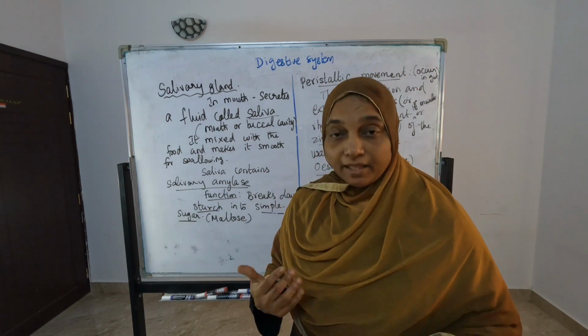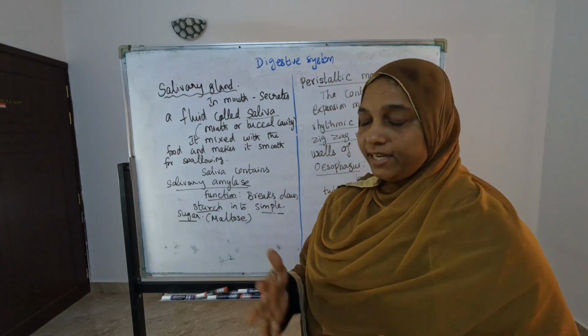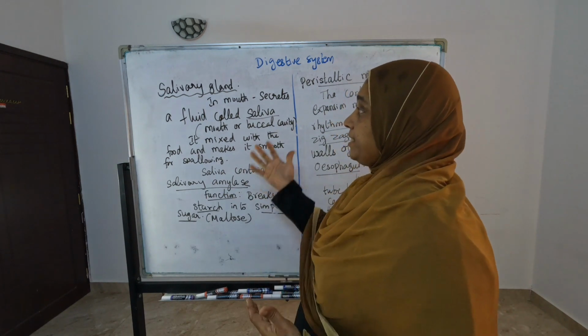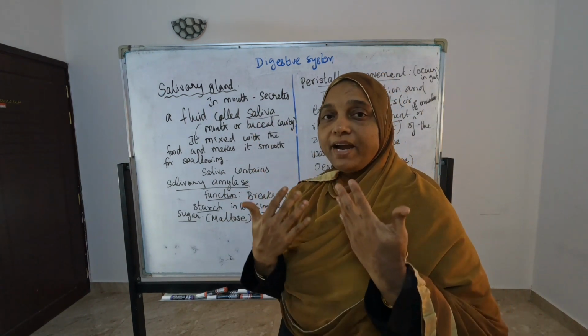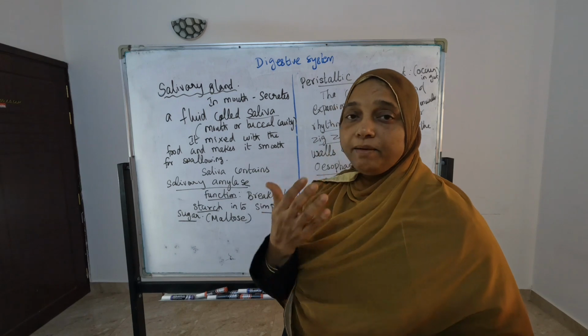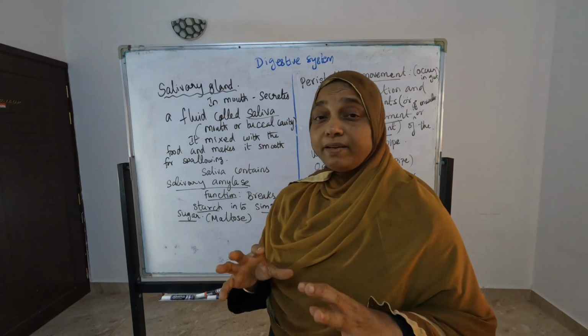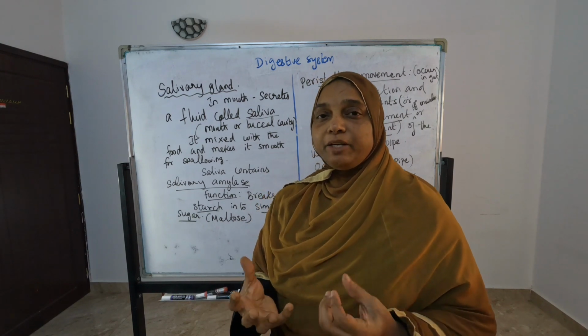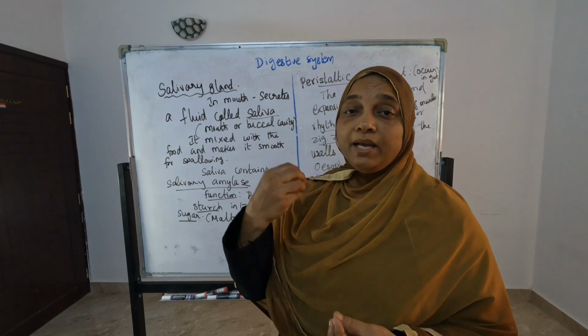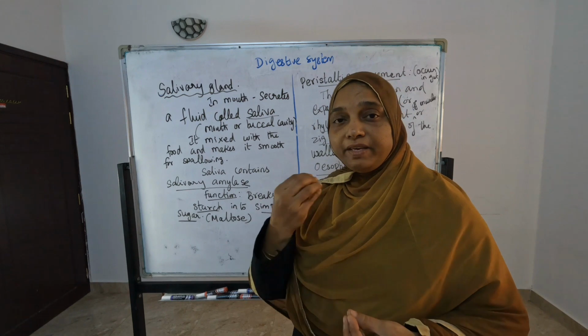Most frequently, that means previous year questions, what they asked, that we will discuss here. First, we are asking about the salivary gland. Salivary gland, where it is present in the buccal cavity, otherwise mouth. That only we are going to do. And what the salivary gland is going to secrete, secrete means it is going to produce, otherwise giving out from that gland.